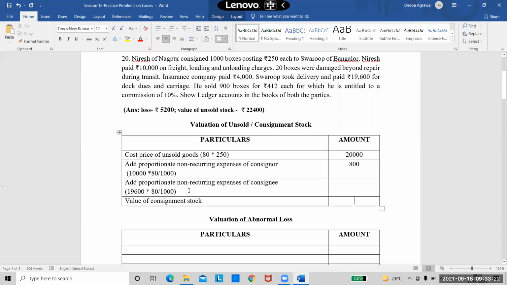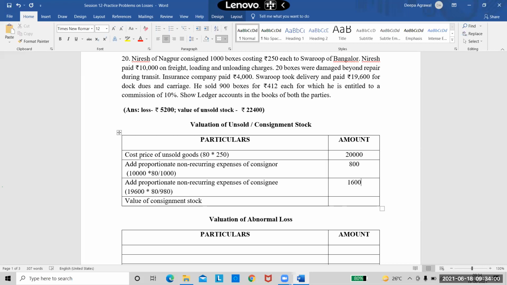See, now the change here will be when you are calculating the proportionate non-recurring expenses of the consignee. So how will you do this? You will divide this 80 by 980, not by 1,000. Why are we doing it? Because the consignee received only 980 goods. So how can I divide by 1,000? He did not receive 1,000 goods at all. Right? So is that correct? So now calculate. 1,600.